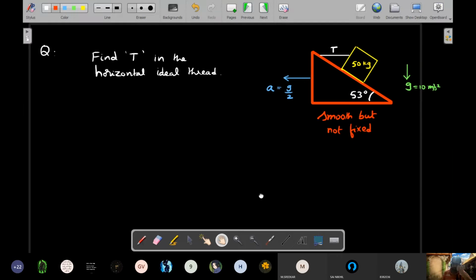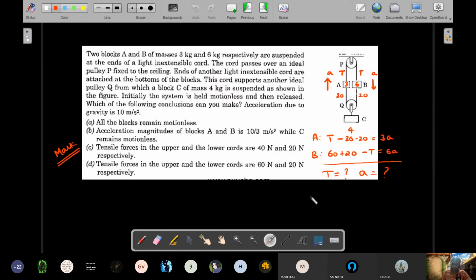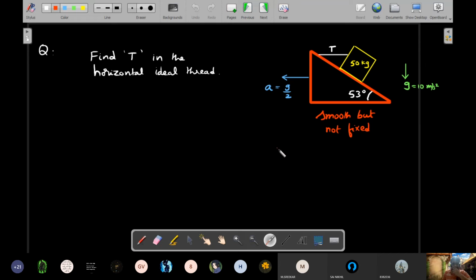It's all about how well you draw the FBDs. Please understand, try as much as possible to draw all the forces on the free body diagram. Don't try to look at the figure and find things out. It's always better you draw them separately. Yes, I know in this case I didn't do that because I was in a hurry, but as a student, especially starting out in this chapter, you should have picked this 3 kg out and drawn all the forces. I did this with experience because it's an objective question. Okay, so here we'll do it completely.